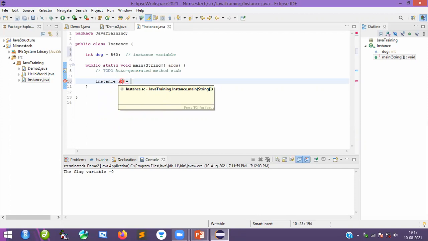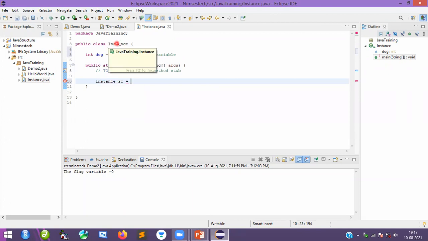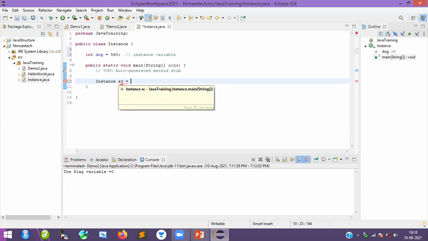Later you will understand when I start explaining many programs how to create an object and a class. Don't worry about that. Later I will discuss what a real variable is as well as a reference variable. Right now, this is the instance variable, the class, and the object. Again, here you have to mention new.